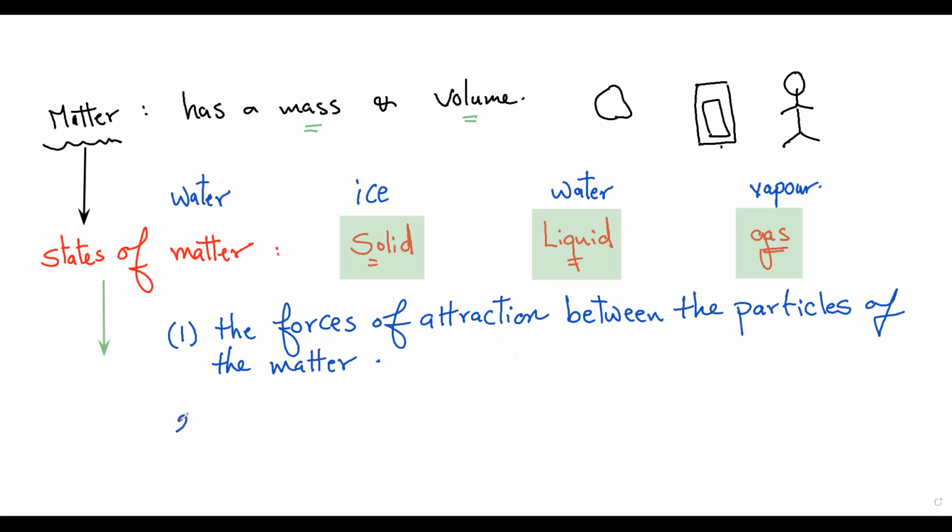Number two, these forces of attraction between the particles of the matter are called intermolecular forces. Don't forget this expression, please.